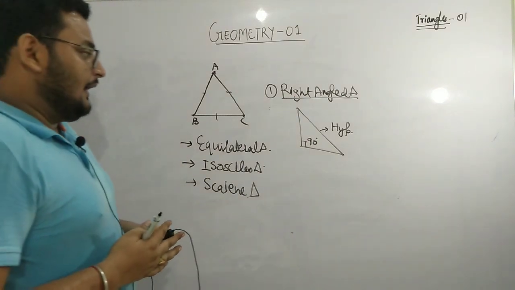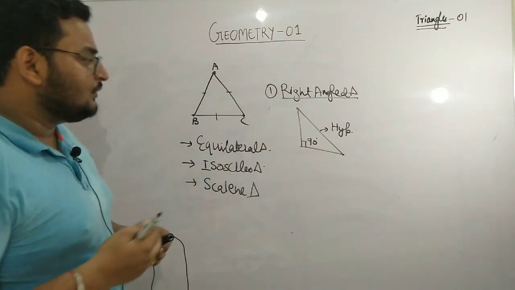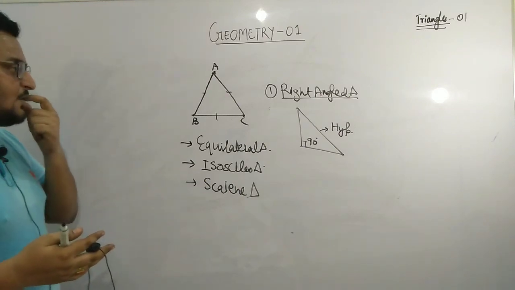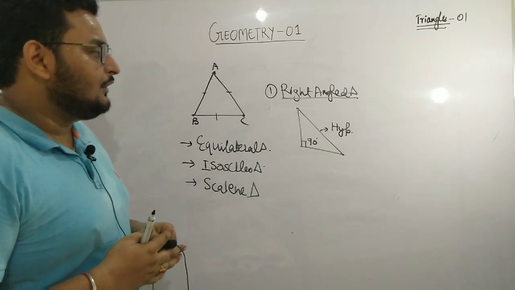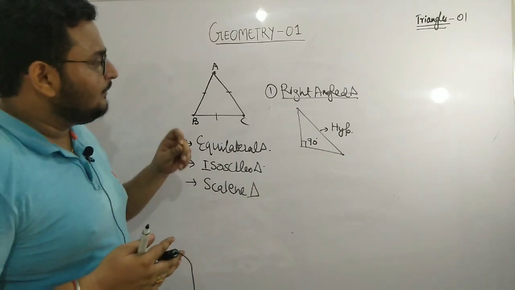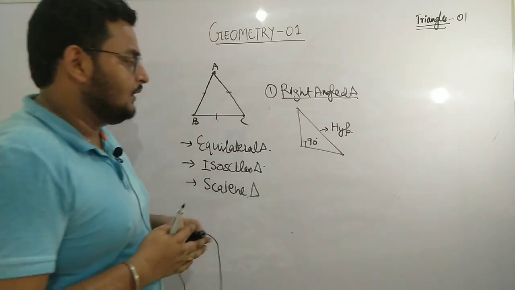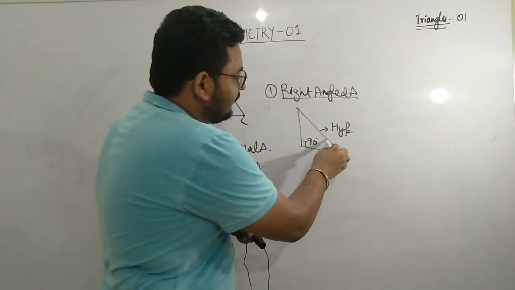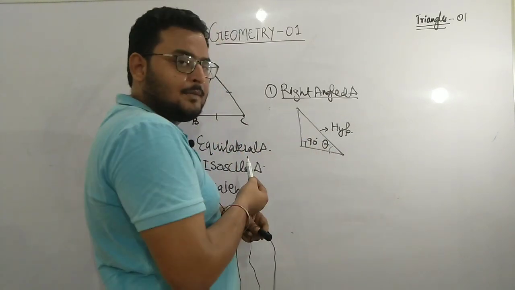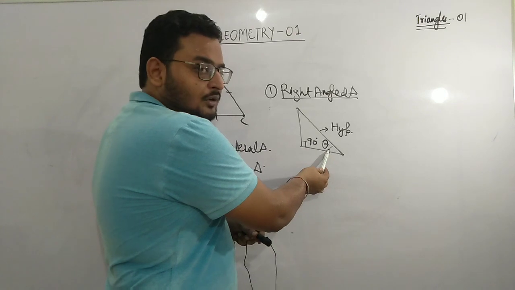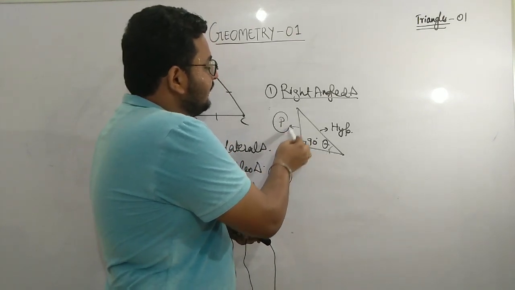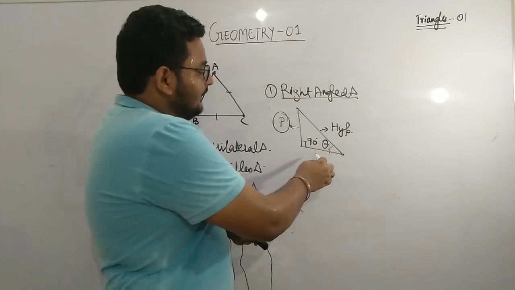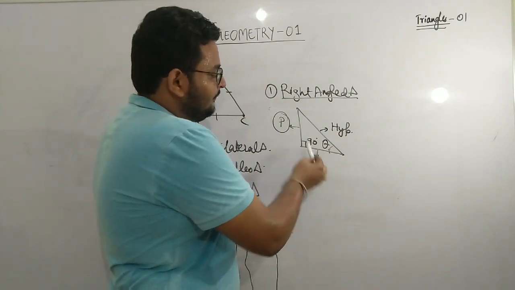Okay, and if I discuss perpendicular or base, the perpendicular and base of a triangle may change. It depends on which angle you are talking about. Suppose I am talking with respect to this particular angle, then the side opposite to this angle will be known as the perpendicular, and this would be your base.